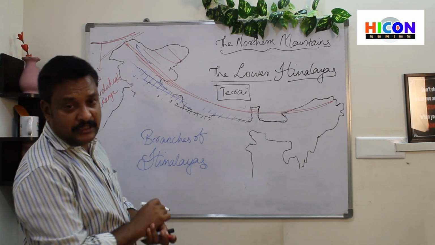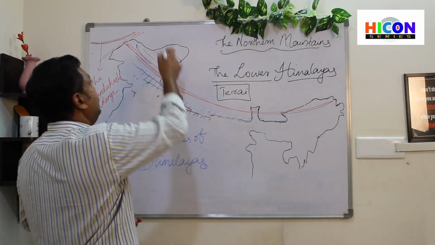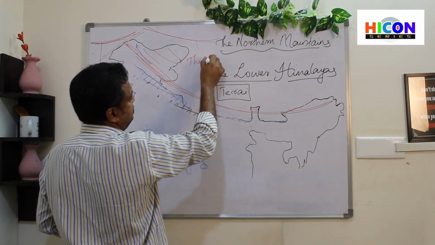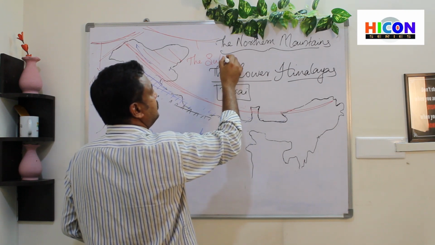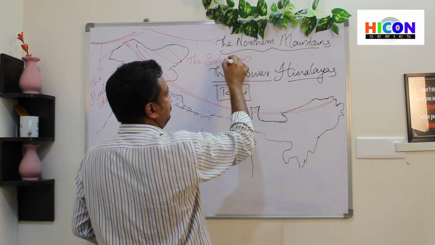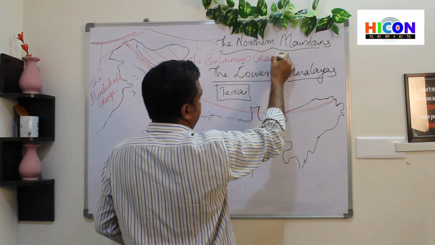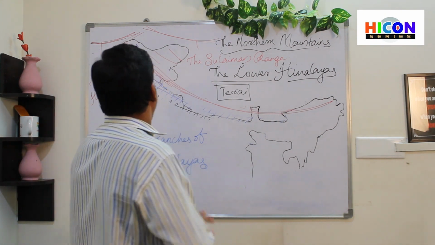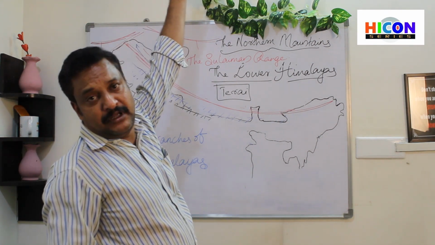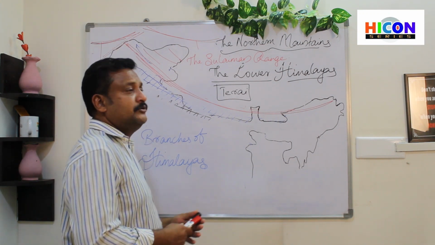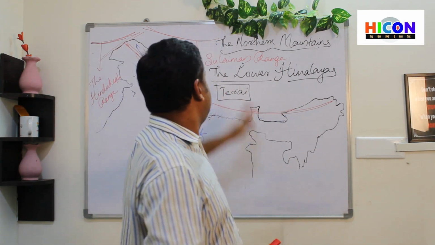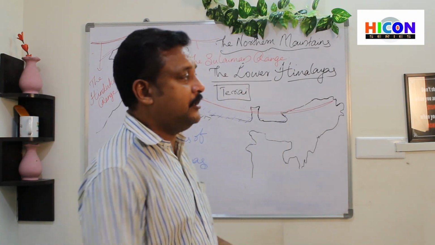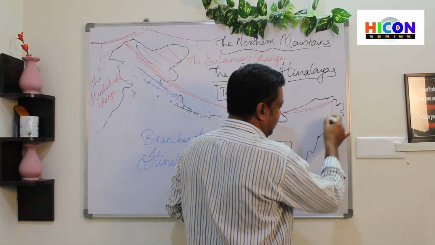What is it called? The Hindu Kush range of mountains. And here there is another line of mountains, and that is called the Suleiman range. Okay, so there are two main branches. One is the Hindu Kush range and the second is the Suleiman range. Hindu Kush range is actually running into the Afghanistan region, and the Suleiman range is into some China. But what we need to stress over here or think more is this branching.